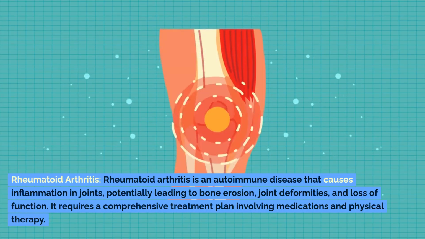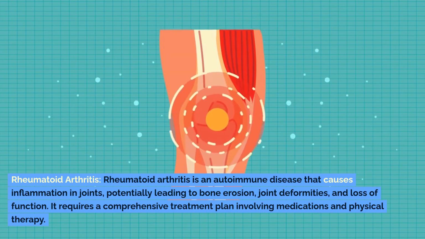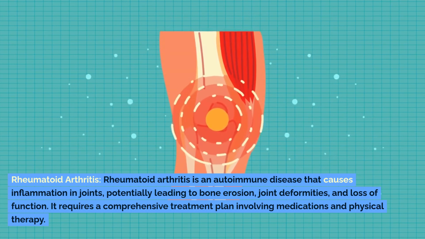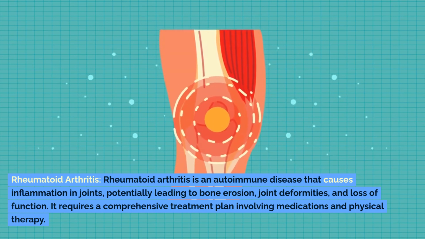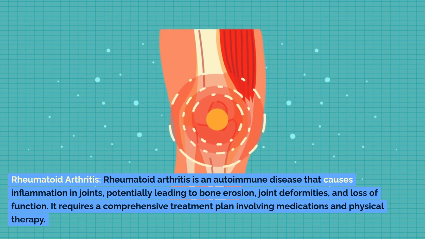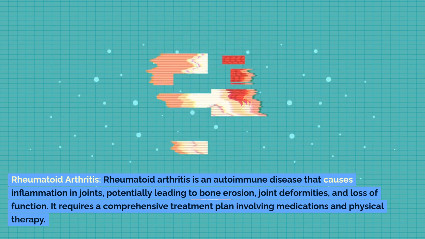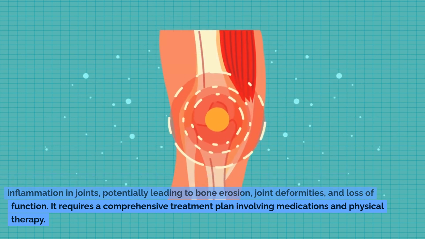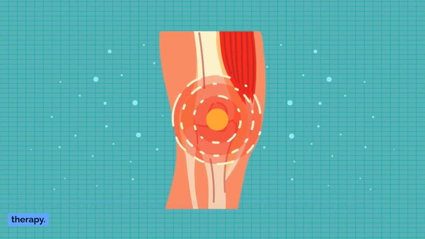Rheumatoid arthritis. Rheumatoid arthritis is an autoimmune disease that causes inflammation in joints, potentially leading to bone erosion, joint deformities, and loss of function. It requires a comprehensive treatment plan involving medications and physical therapy.